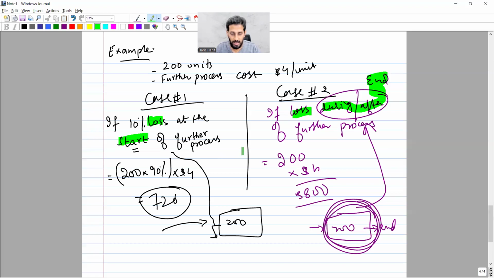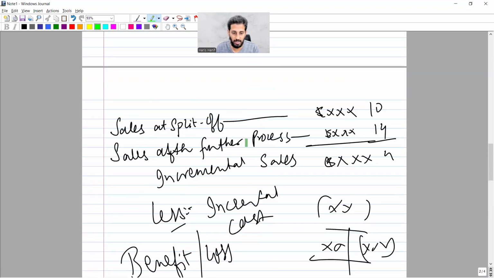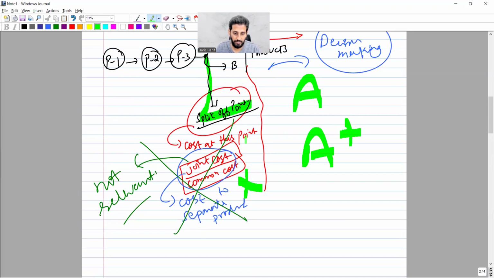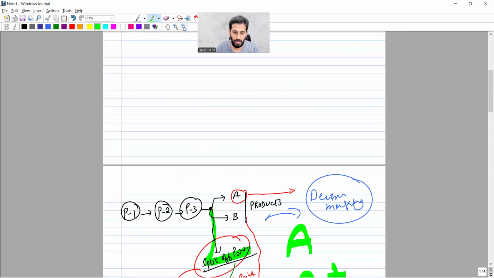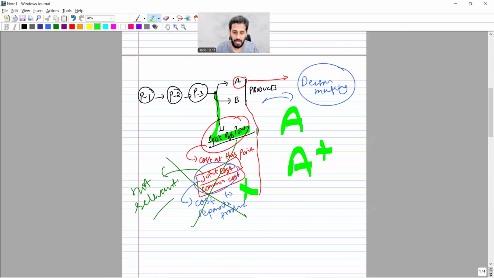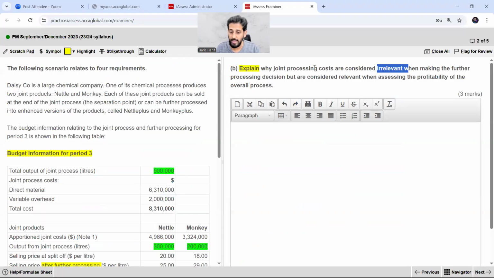Basically the question is asking about this thing which we have already discussed. It is my split off point, and this is called the joint cost, right? This is called the joint cost.